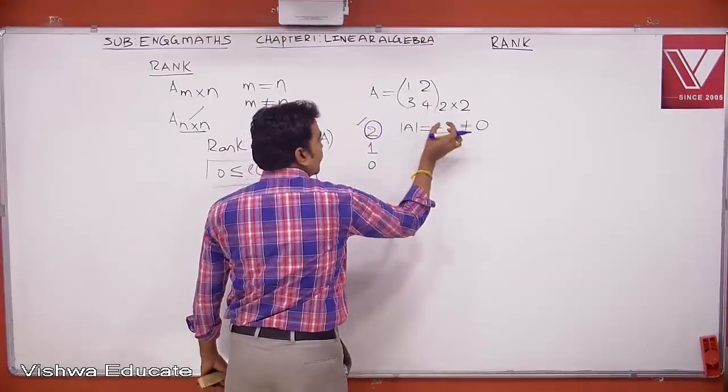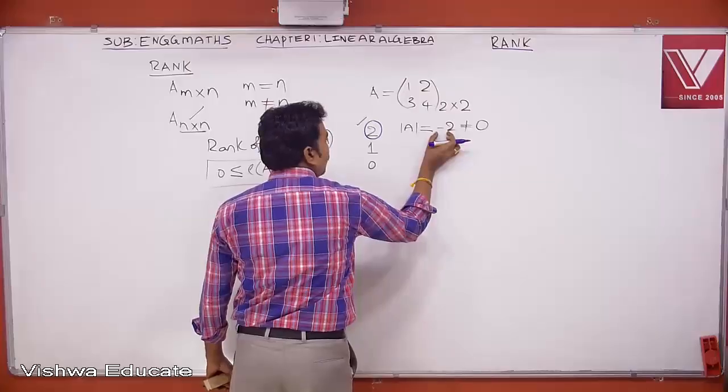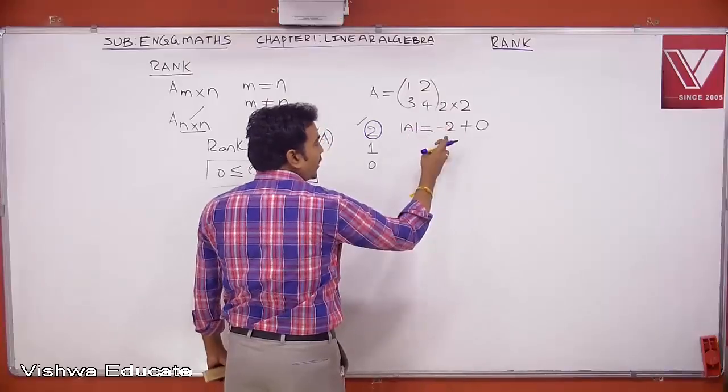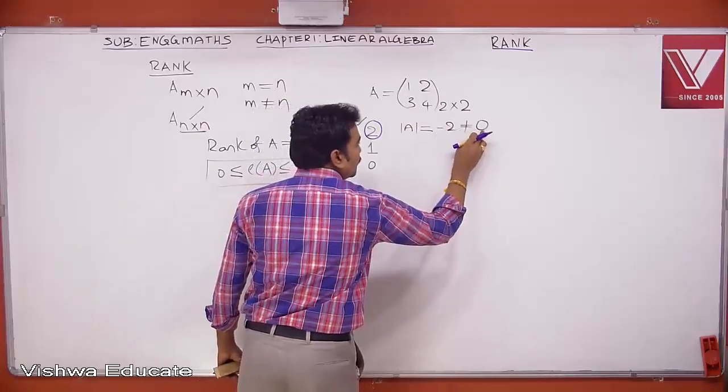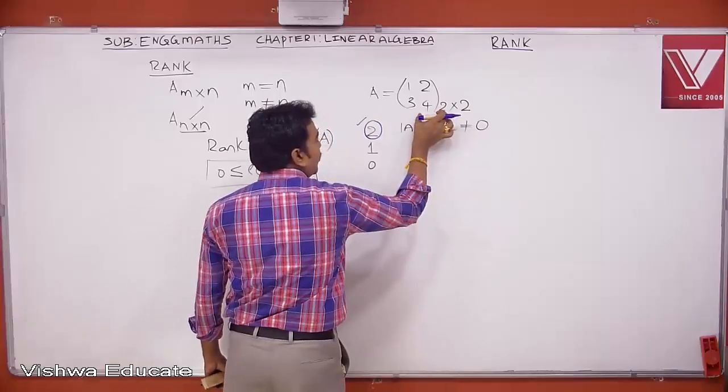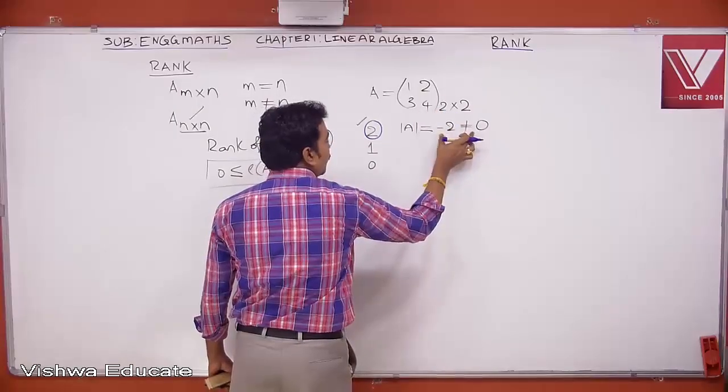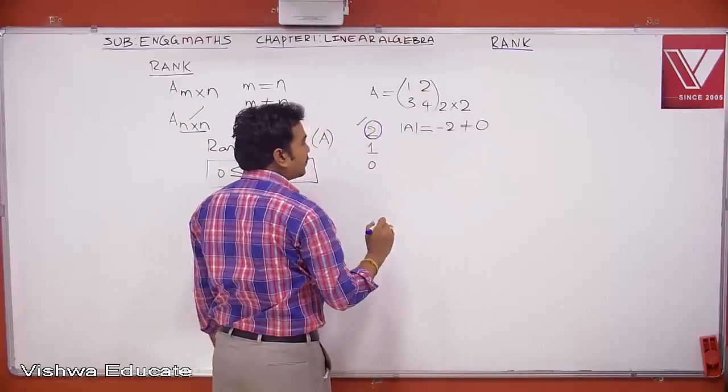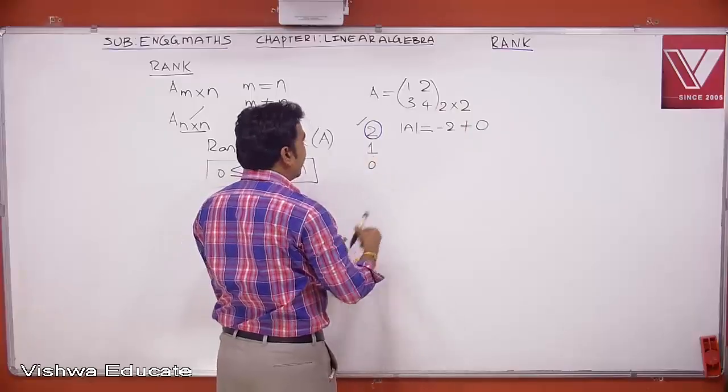Now, A is a 2 by 2 matrix whose determinant is non-zero. It can be positive or it can be negative. Only thing is you must get a non-zero number. So, here it is a 2 by 2 matrix whose determinant is not equal to 0. Hence, its rank is 2. So, this is example 1.